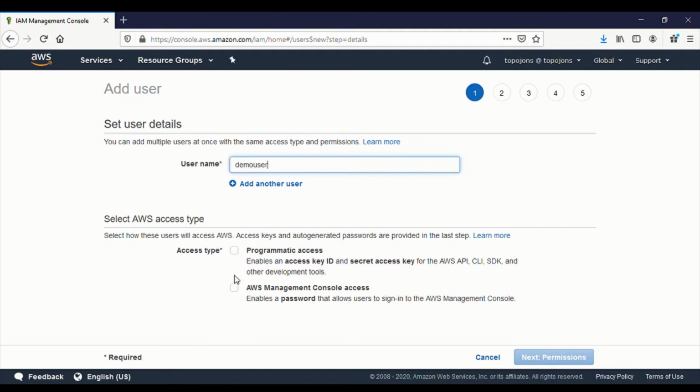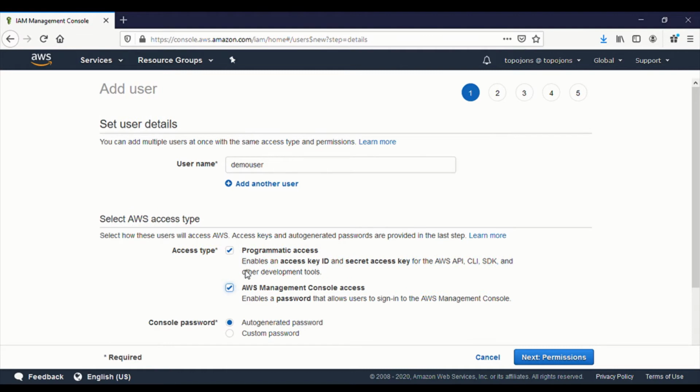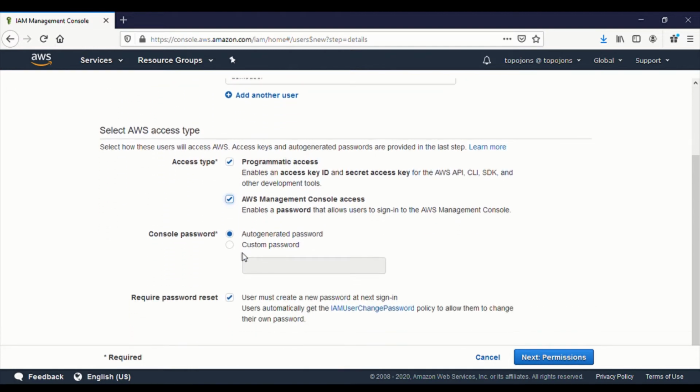Or you also want this user to have AWS Management Console access, which is just like the one you're currently seeing on my screen. I want this user to have both, so I can choose both, but it depends. If you want just one access, then select whichever one suits you.